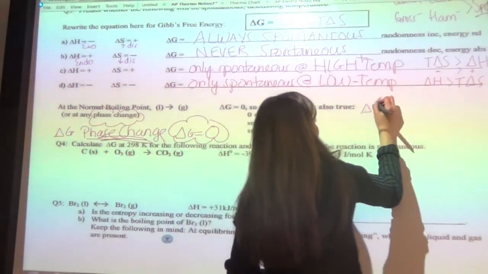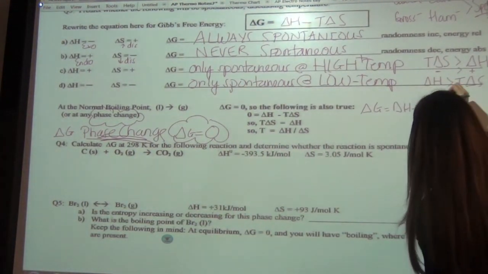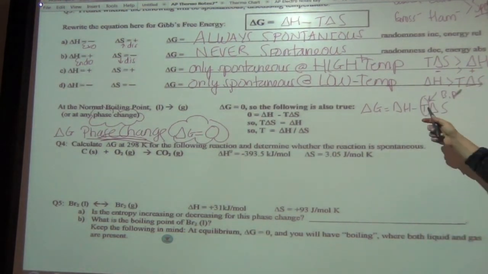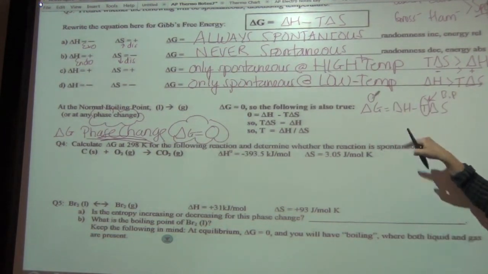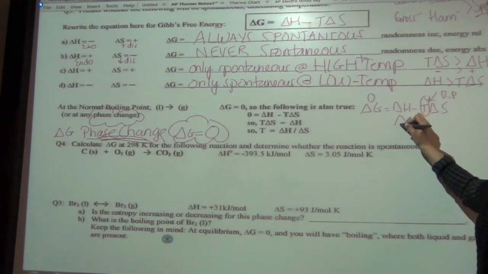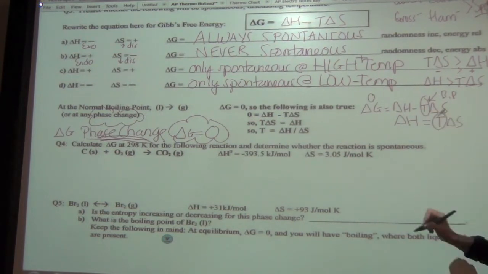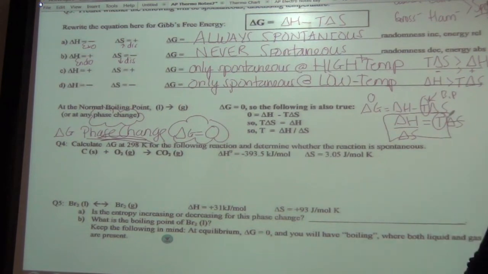You work out delta G equals delta H minus T delta S, and if this is equal to 0, then your equation becomes delta H equals T delta S. But you want T alone, so you divide by delta S, and your equation becomes T equals delta H over delta S. You can actually get the boiling point, for example, of a substance that way.